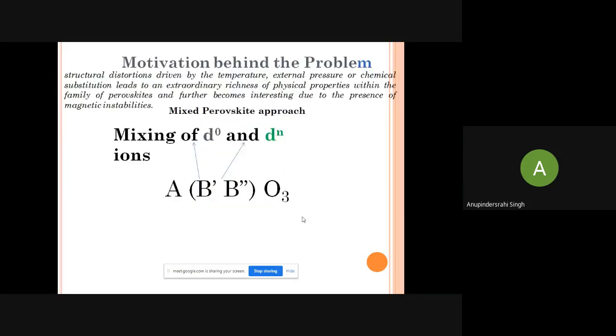So what is the motivation behind the mixing of the perovskites? I have given an introduction to one perovskite. There are many methods by which the mixing of the perovskites can be done. First is the mixed perovskites, that have different B cations. The two types of the B cations.